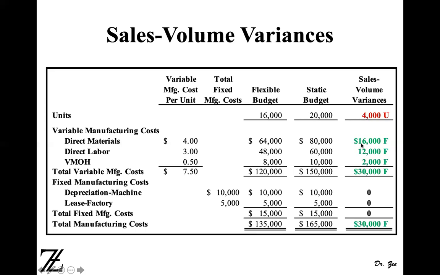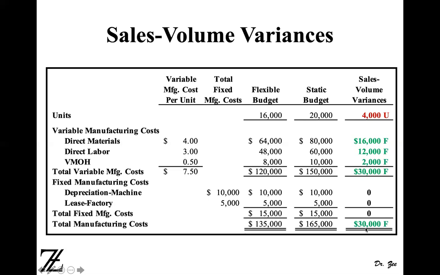$64,000. So you have $16,000 favorable variance, 80,000 budgeted amount and 64,000 flexible budget amount. Same is with the direct material. And direct labor is $12,000. Static budget says expected use 60,000 to incur, and 48,000 showed by flexible budget, and variable MOH 2,000 favorable variance. So all those activity variances are favorable. So that adds up to 30,000.